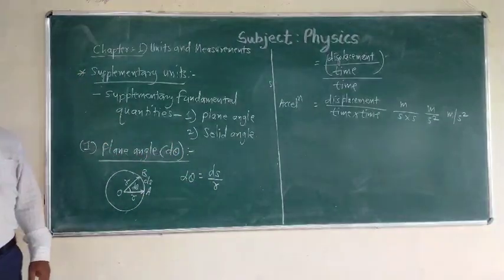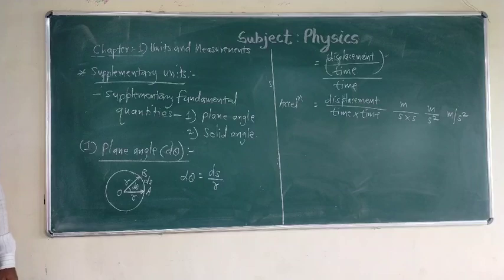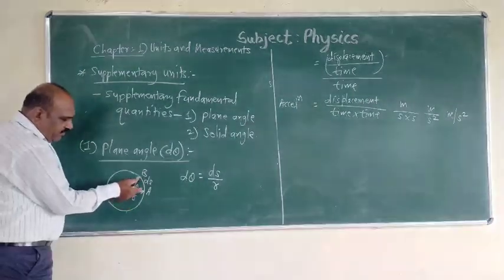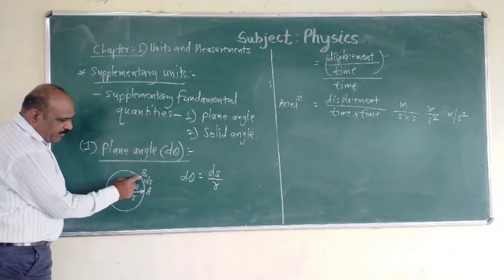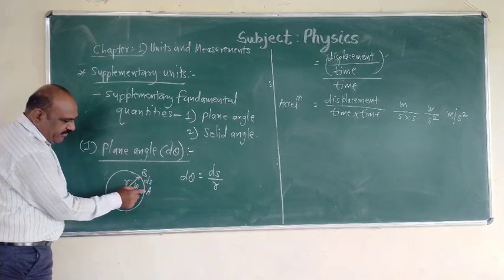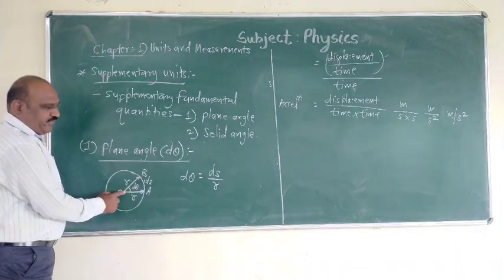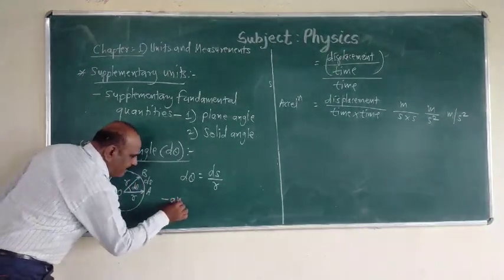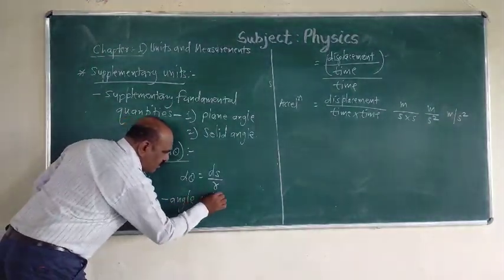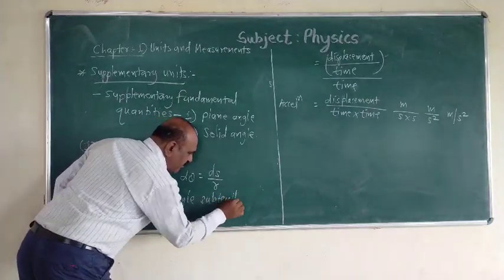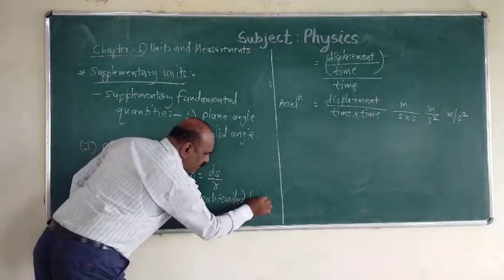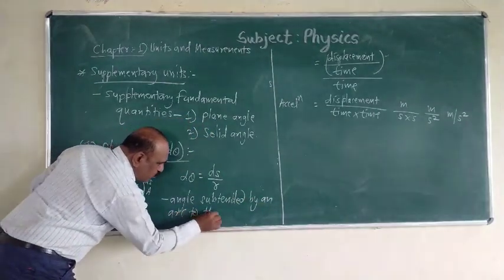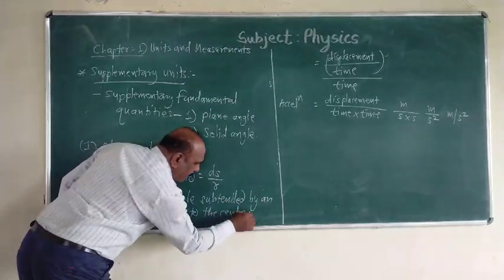This is the plane angle. It can also be defined as the angle subtended by this arc ds at the center of the circle. That means it is also defined as the angle subtended by an arc at the center of a circle.